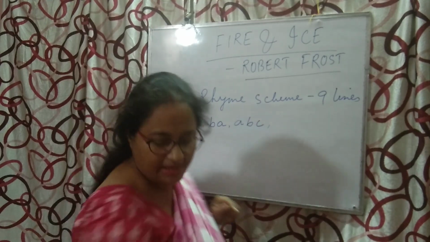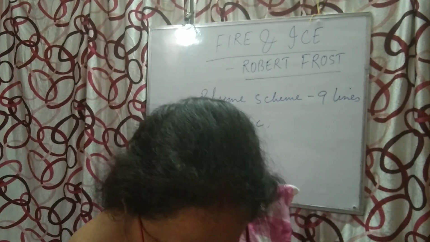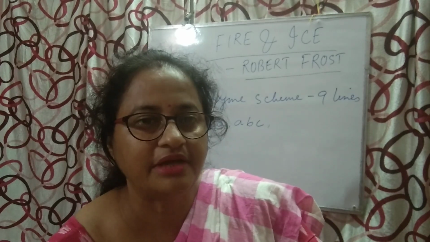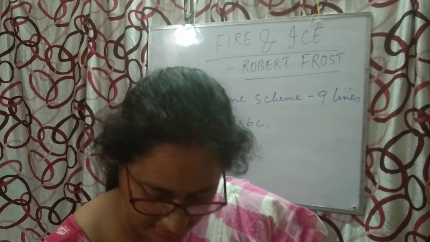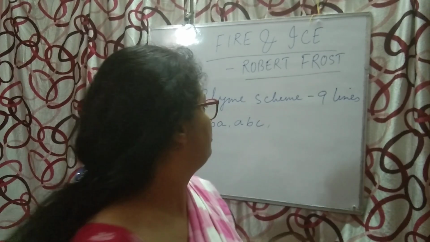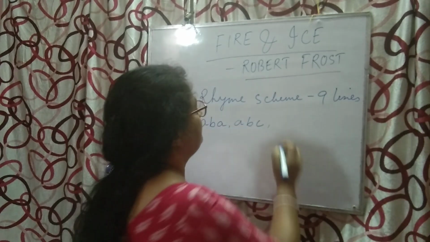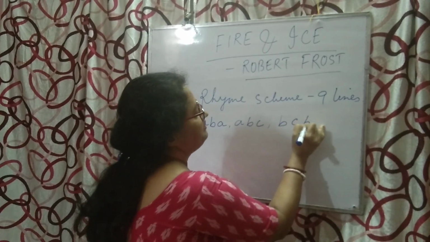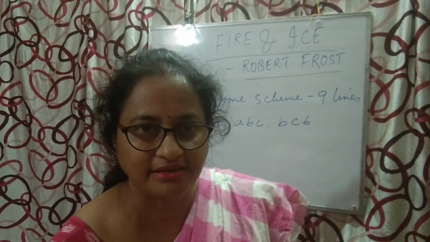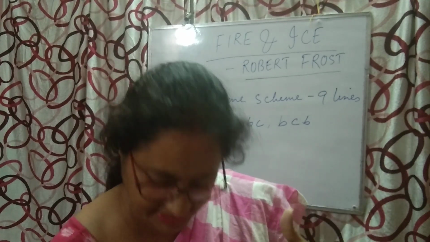Next, ice, again it is rhyming with the pattern of fire, ice, then again ice, so this will be B, C, B. Now see, ice, then great, hate, great, correct, rhyming words.